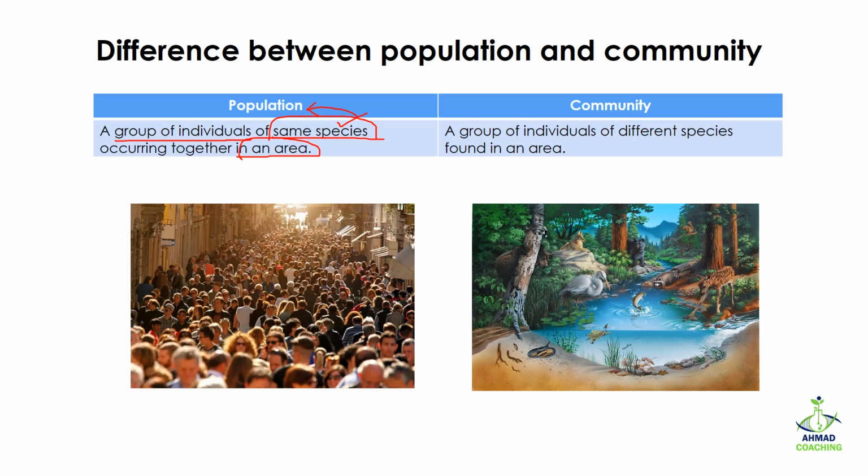In comparison to the population, we have community. Community is actually a group of individuals of different species found in an area. So the focus is on different species. So if in an area different species are residing together, then we are going to call them community. For example, in a jungle, different animals are residing or living there. So we have deer, we have turtle, we have fish, we have wolf, we have plants. All of these belong to different species. That is why we are calling them a community. But in this case only humans are here, so we are going to call them population.